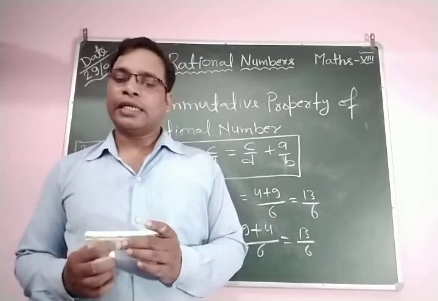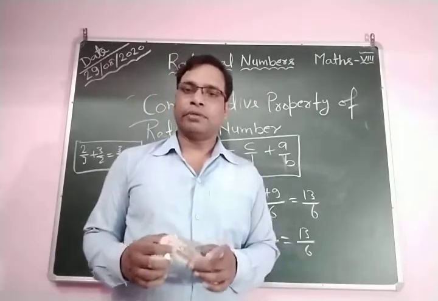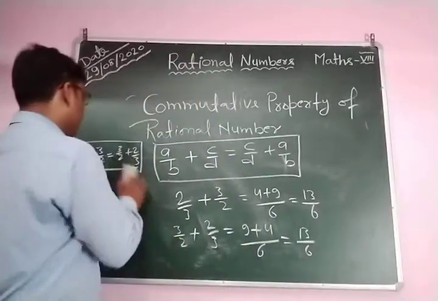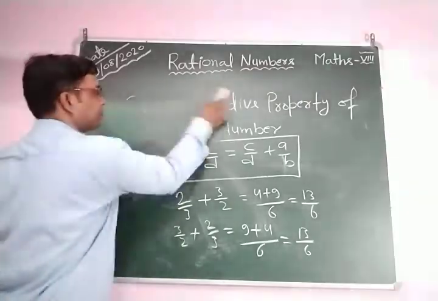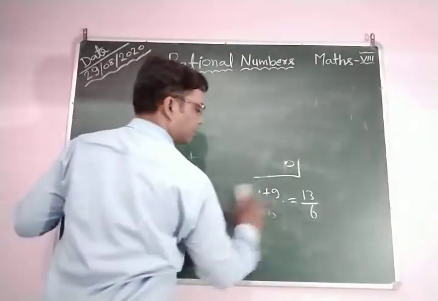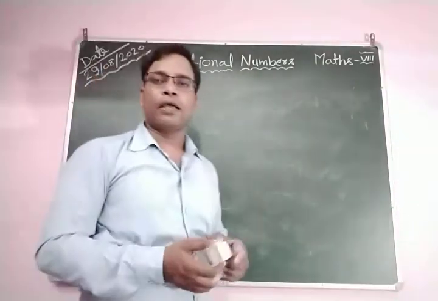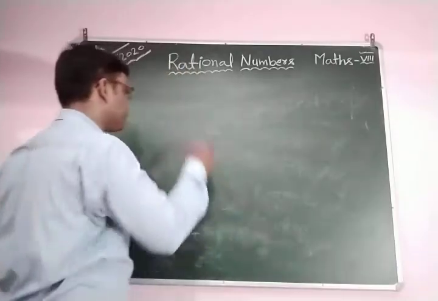So this is called the associative property of rational numbers. So let's see the associative property of rational numbers.